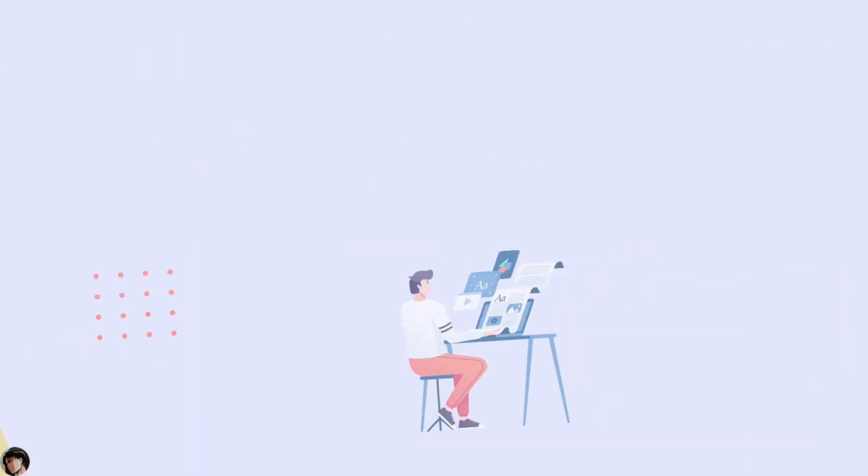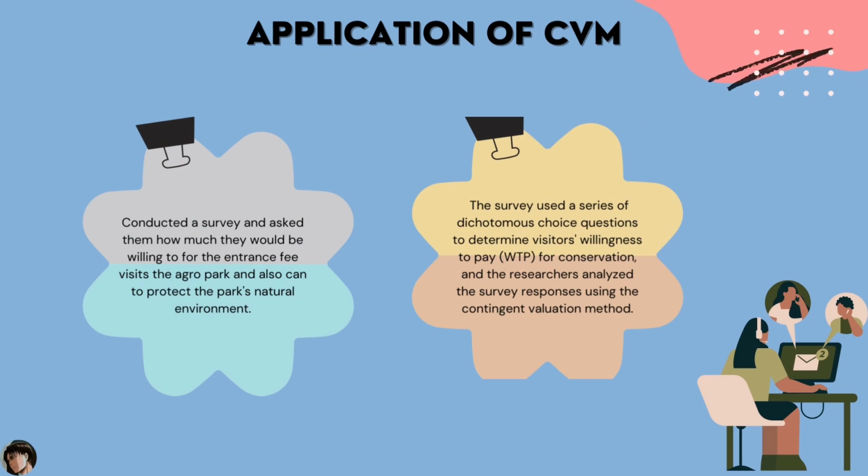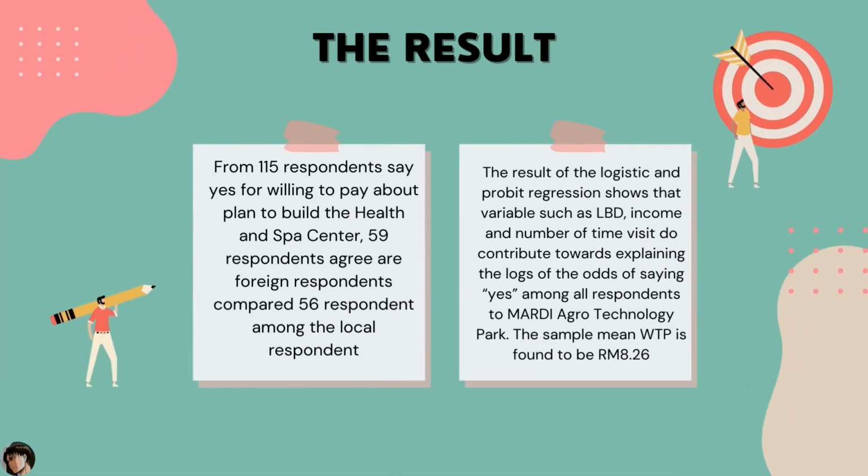The CVM method was used by conducting a survey and asking them how much they would be willing to pay for an entrance fee, visits to the agro park, and also to protect the park's natural environment. From 115 respondents, they say yes for willing to pay about a plan to build a health and spa center. 59 respondents agree are foreign respondents compared to 56 respondents among the local respondents.